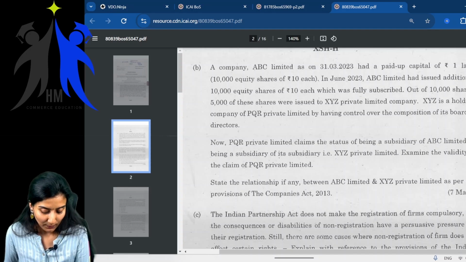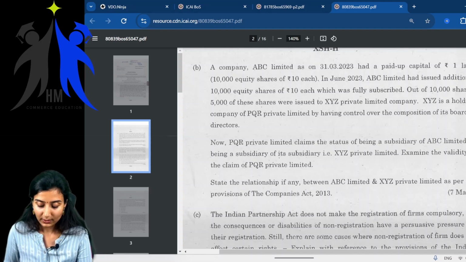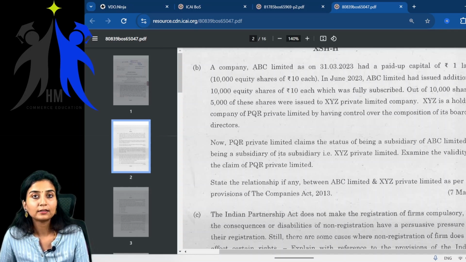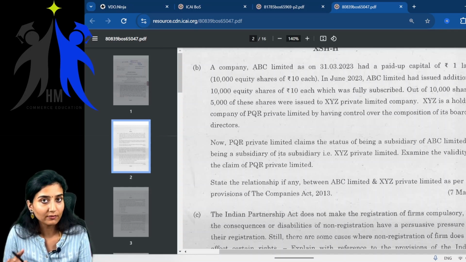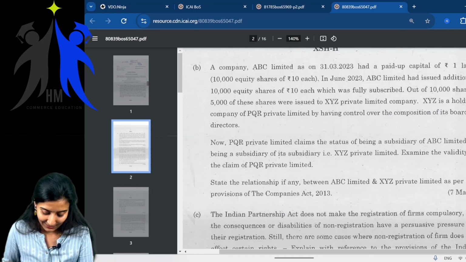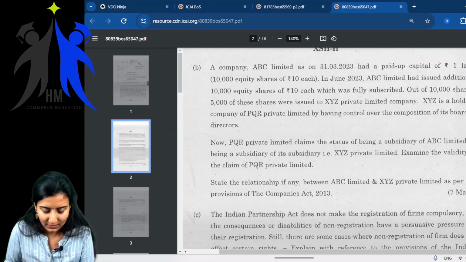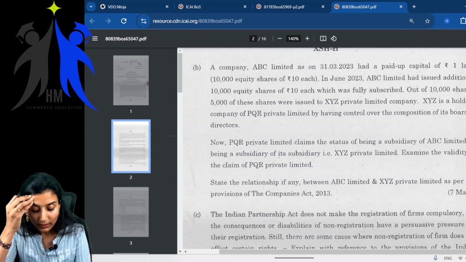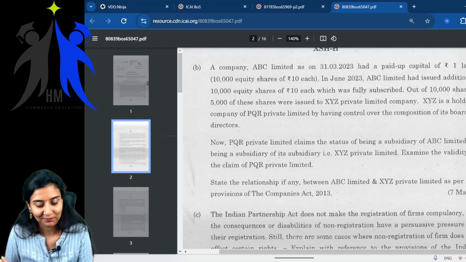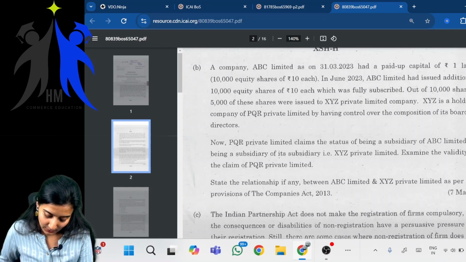State the relationship, if any, between ABC Limited and XYZ Private Limited as per the provisions of the Companies Act 2013, and this was asked for 7 marks. Literally 7 marks. It's very easy. Once we start answering this question, you'll feel, oh my God, we thought there was something in this question, but there is nothing in it. I'll show you.